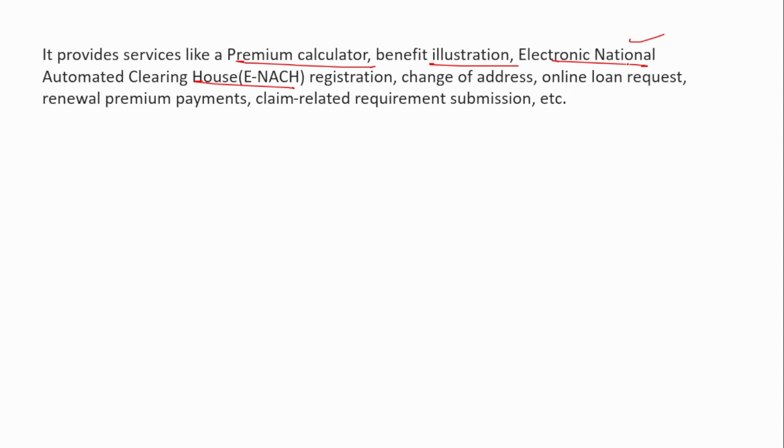So that a regular premium can be debited. For that, this NACH should be done. This NACH will give you the authorization, or it is a mandate where the bank will debit such premium from the account annually or quarterly, whatever the tenure is. For that, this registration is required. Next is change of address, online loan request. So these are the various services that will be available on this.